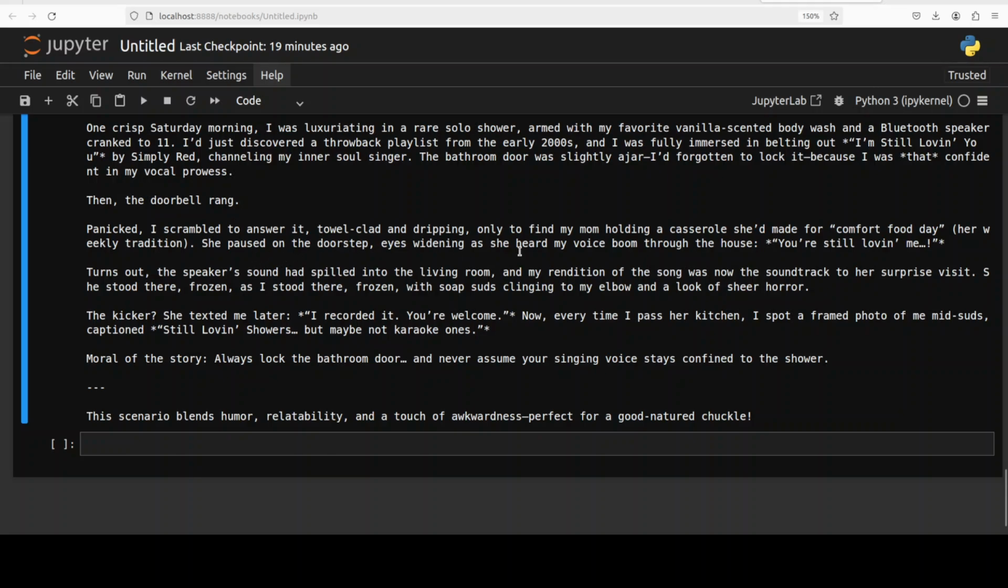And then the doorbell rang. Panicked, I scrambled to answer it, towel-clad and dripping, only to find my mom holding a casserole she had made for comfort. Turns out the speaker sound had spilled into the living room, and my rendition of the song was now the soundtrack to her surprise visit. The kicker, she texted me later, "I recorded it, you're welcome." Now every time I pass her kitchen, I spot a framed photo.